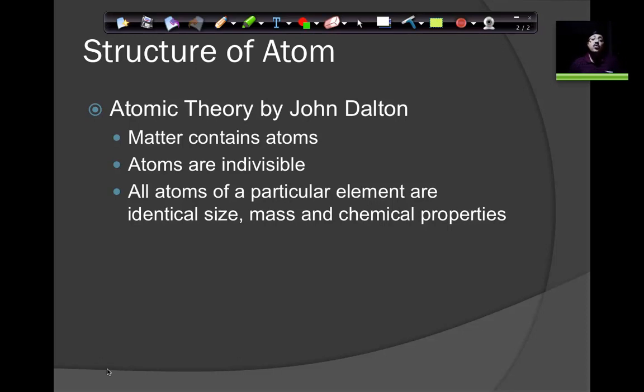Okay. Now let us look at what John Dalton proposed. John Dalton proposed that matter contains atoms. Matter is anything. Anything contains atoms inside, and atoms are the smallest particles which cannot be divided again. I cannot split the atoms again. Yeah, I agree. But later on, we figured out that atoms can still be split, and there are more particles inside those atoms. But as soon as we split the atom, when you pull out the electrons and protons out of it, that becomes atoms of a different element, right? So that is another aspect. We will get into that later on when we discuss atomic structure.